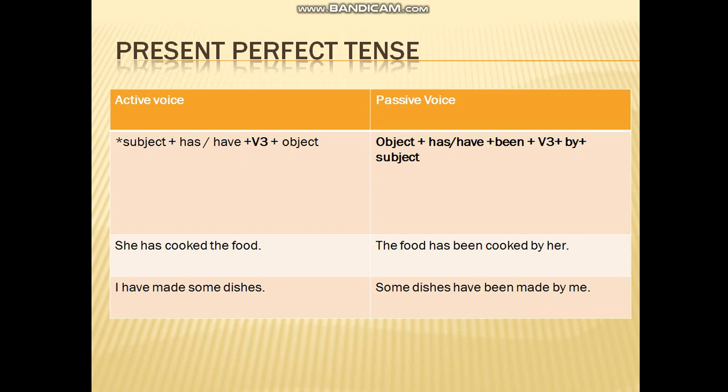While for passive voice, object plus has or have plus been. These are the auxiliary verbs, and then we have verb third form. It is followed by "by", and then at the end we have the subject. The food has been cooked by her. Some dishes have been made by me. I made some dishes. Some dishes have been made by me.